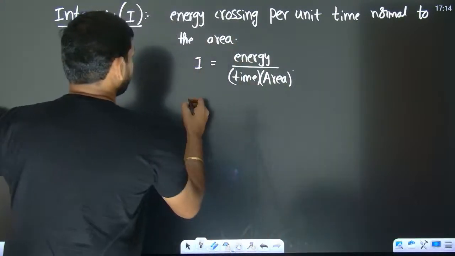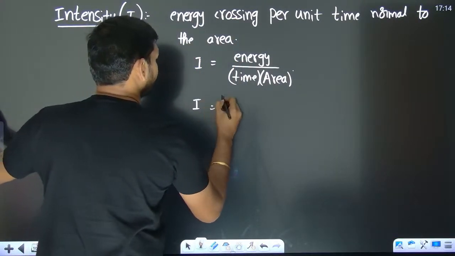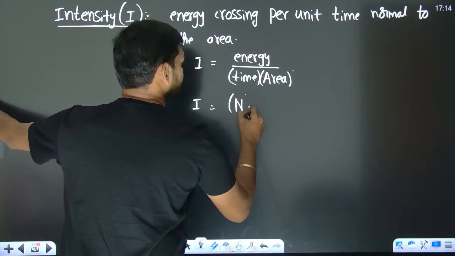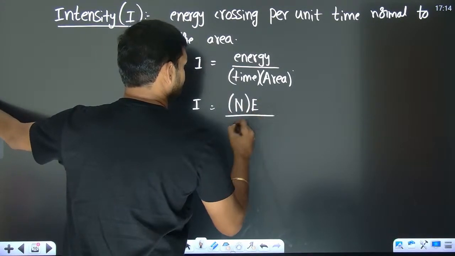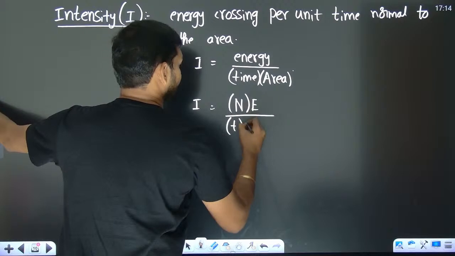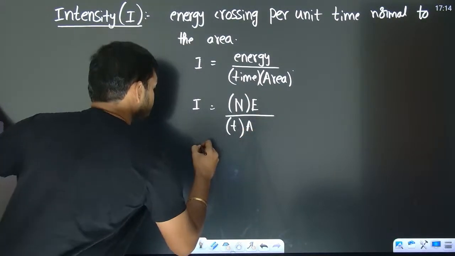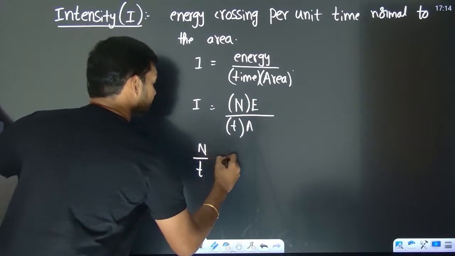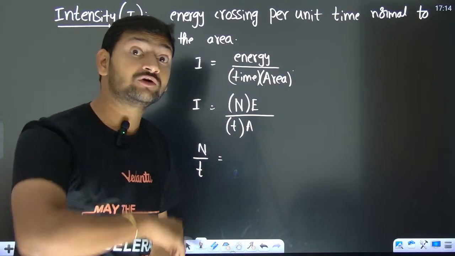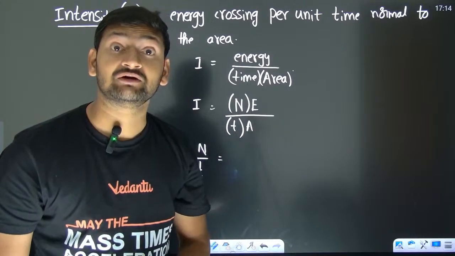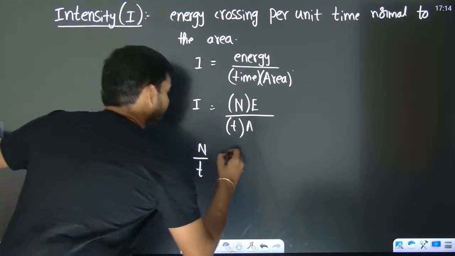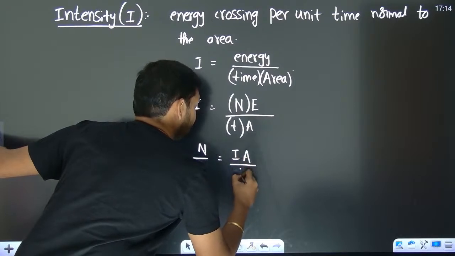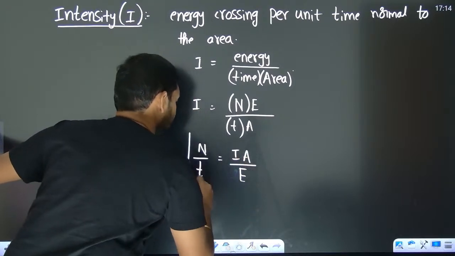So I can write I as the number of photons times the energy of each photon, divided by time times the area. So if you ever need how many photons are coming out per unit time from a source, and they have given information about I and A, this is the thing you have to use.